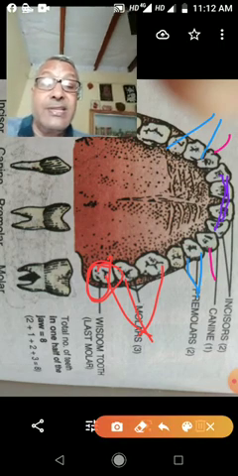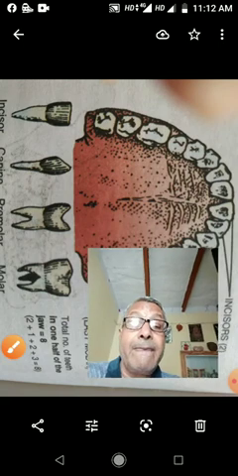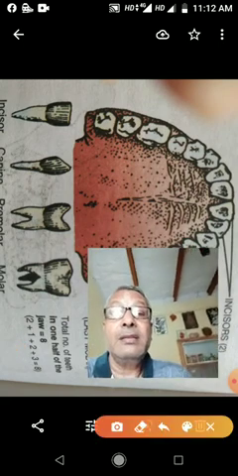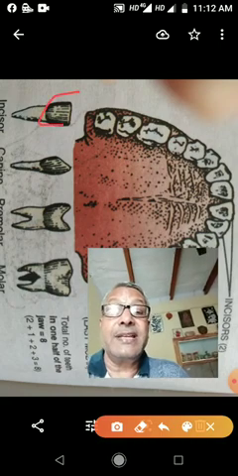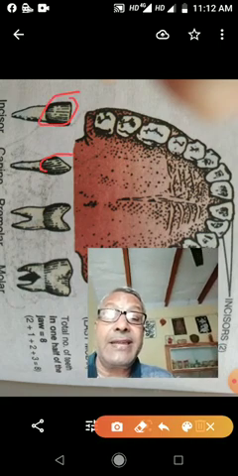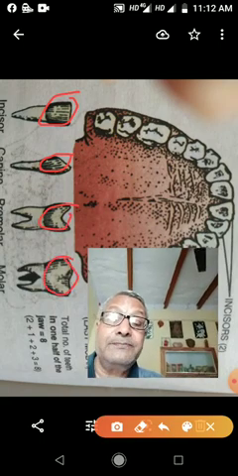Children, you can see the shape here. This is the first tooth, that is incisor. It is canine. This is premolar and molar.